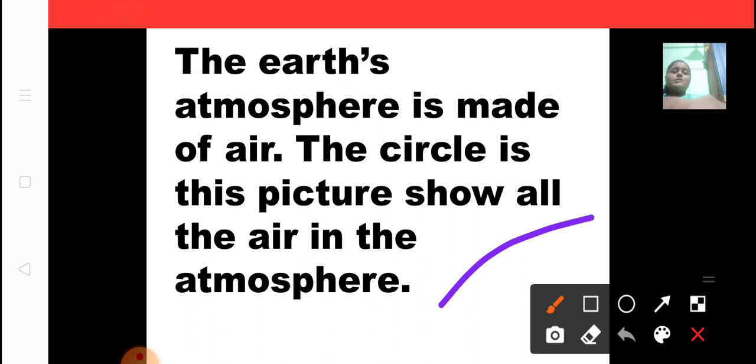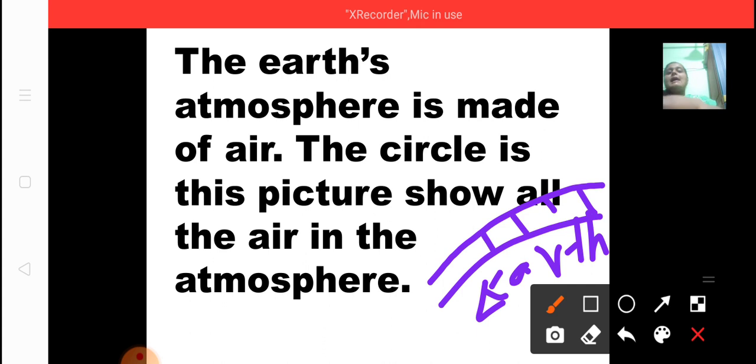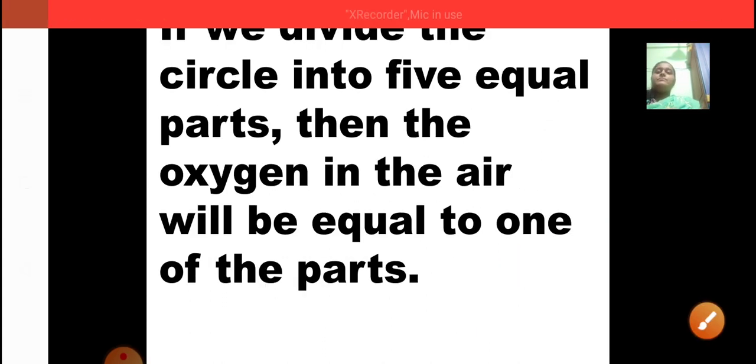See, this was the earth, and there was a covering of the earth around it. The part in between these two lines is known as atmosphere. This is the earth, and then the covering is known as the atmosphere.